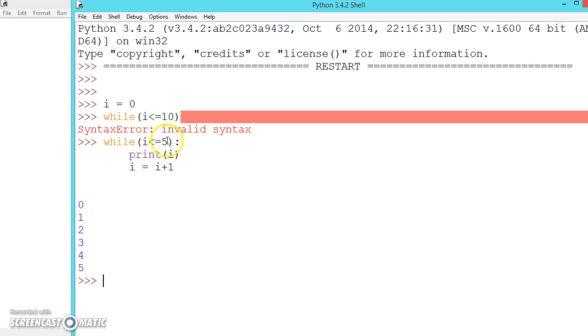So always be careful and look at how many times the loop is going to run. This time it is printing 6 times. So always be sure about the logic. So this is all about the logic of while, and next we will see some examples for better understanding. Hope you understood. Meet you in the next video.